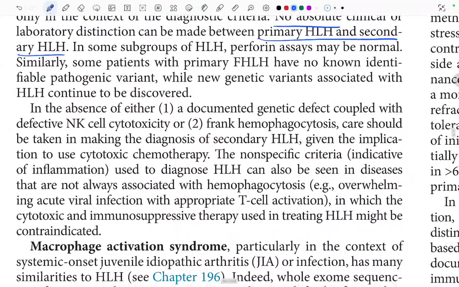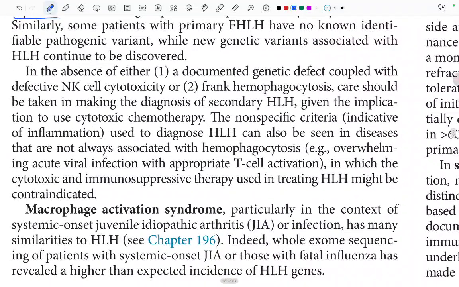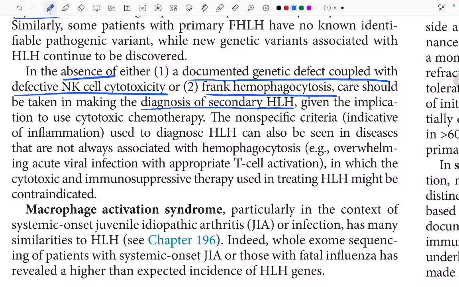In the absence of either a documented genetic defect coupled with defective NK cell cytotoxicity, or frank hemophagocytosis, care should be taken in making the diagnosis of secondary HLH, given the implication of using cytotoxic chemotherapy.